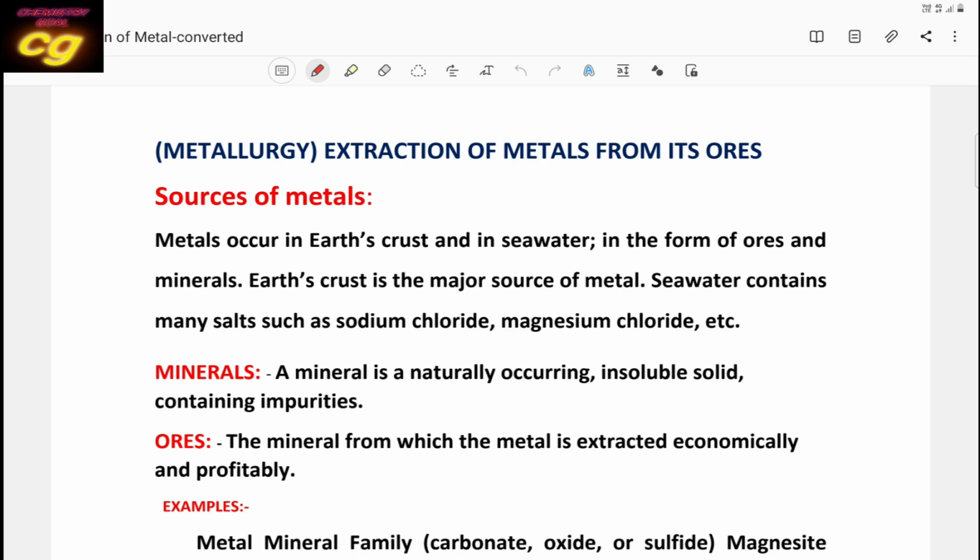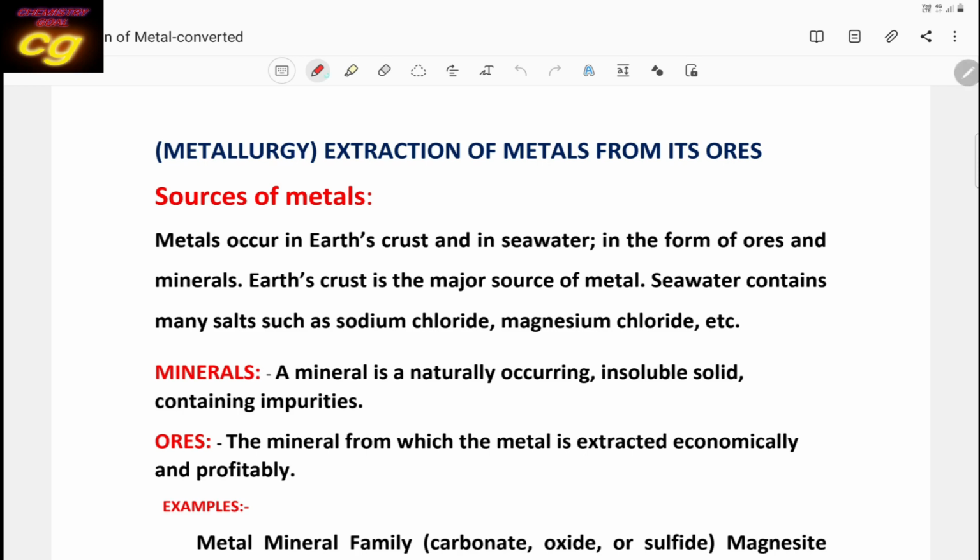The salts are available mainly in the earth crust or in the water of the ocean. These are two important sources. Compounds or salts of metals and non-metals available in the earth crust are generally called minerals.